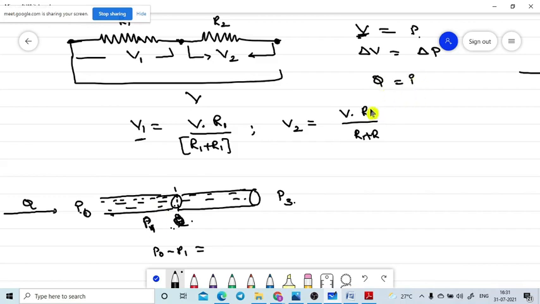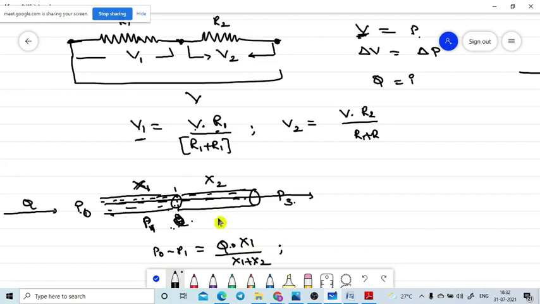When the resistors are in series connection, will Q vary or be constant? Constant. That means the same Q will pass through the two pipes. That means P1 minus P2 is equal to Q into R1. What is R1? R1 means X. R1 means how much X is there here. You need to know X1 and X2. So P1 minus P2 means Q into X1 divided by X1 plus X2.